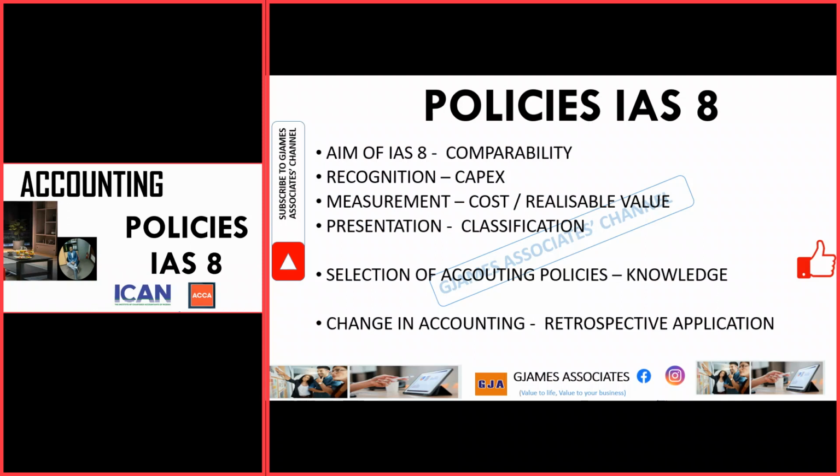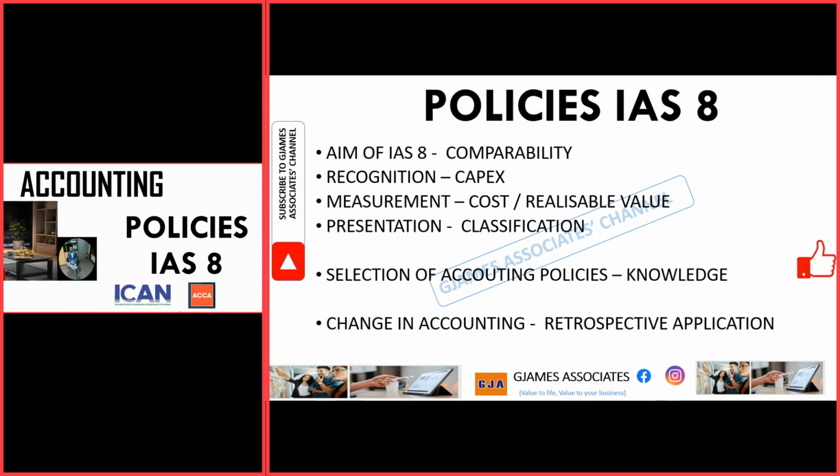Two, in the aspect of measurement, when the method of cost measurement has changed, we are no longer recognizing costs based on how we've been recognizing it before. Note that change has occurred.